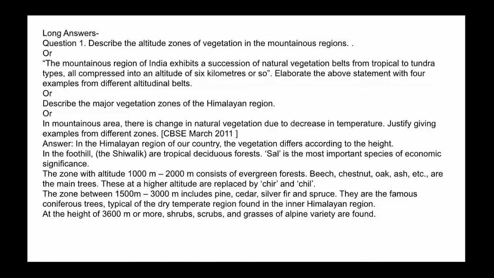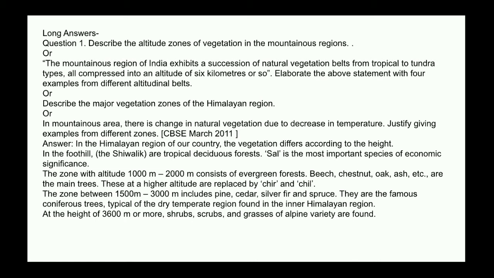Long answers. Question number one. Describe the altitude zones of vegetation in the mountainous region. The mountainous region of India exhibits a succession of natural vegetation belts from tropical to tundra types, all compressed into an altitude of 6 kilometers or so. Elaborate the above statement with four examples from different altitudinal belts, or describe the major vegetation zones of the Himalayas